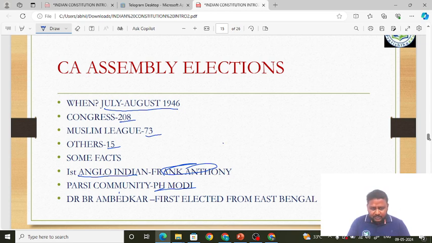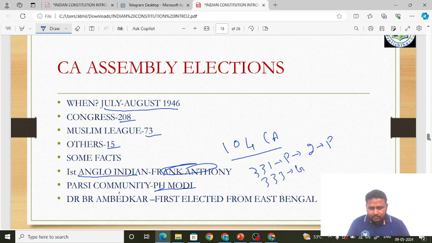Okay, now there is a current affairs topic, the 104th Constitutional Amendment. Some background to this. See, under Article 331, the President can nominate 2 members to Parliament, and under Article 333, the Governor can nominate 1 person to State Legislative Assemblies. 2 Anglo-Indians to Parliament, and 1 to the State Legislative Assembly. That is, by the President under Article 331, by the Governor under Article 333.